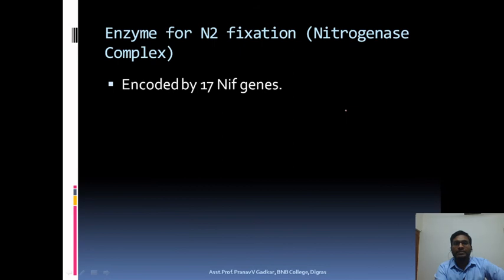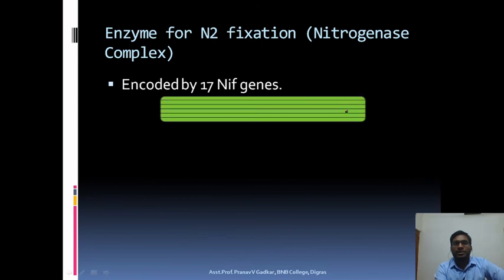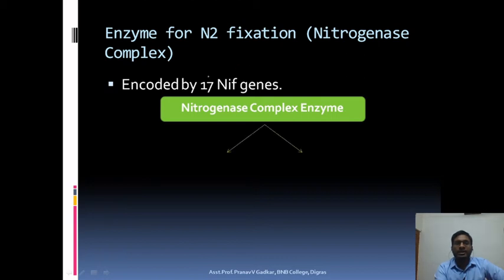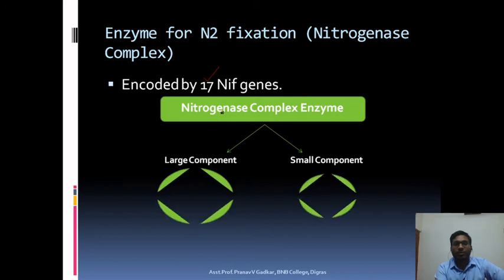What are the enzymes for nitrogen fixation? The main enzyme for nitrogen fixation is the nitrogenase complex, which is present in prokaryotes, and this nitrogenase complex is encoded by 17 nitrogen fixing genes, the NIF genes. This nitrogenase complex has one large component and one small component.